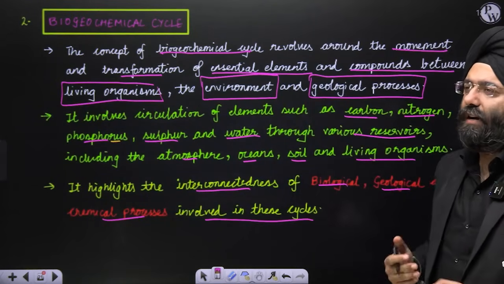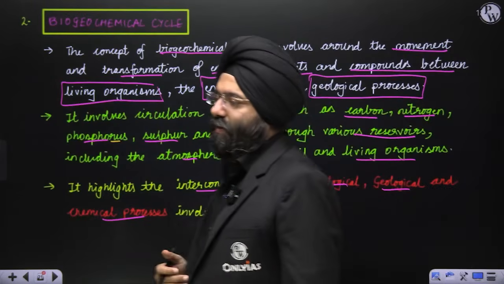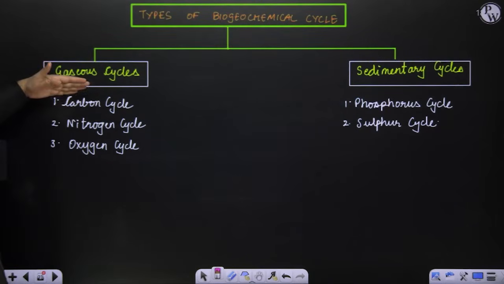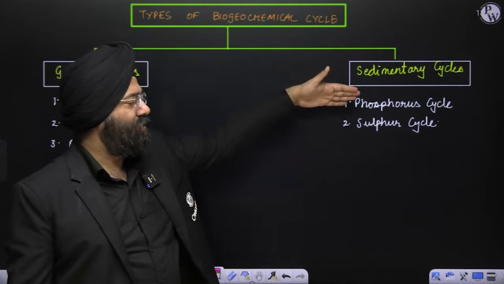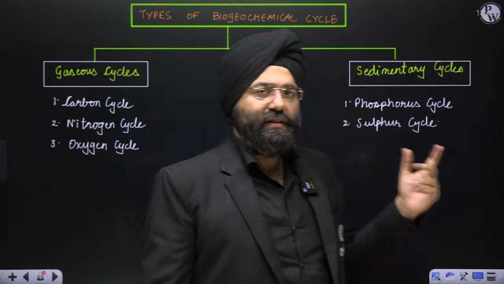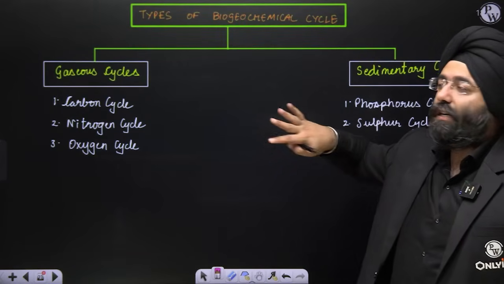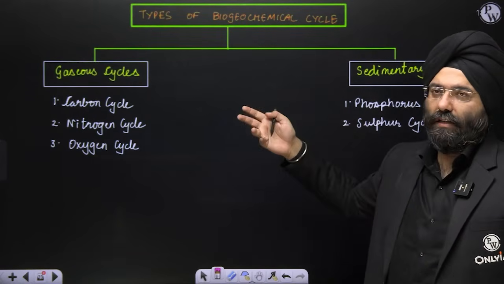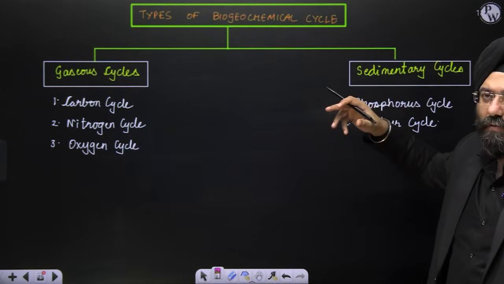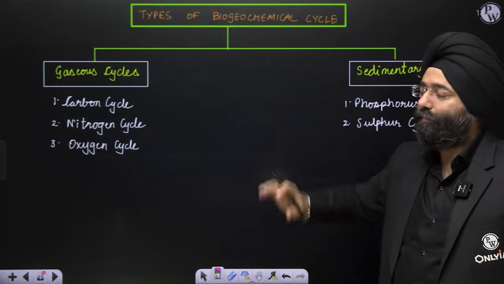Now, when I talk about the biogeochemical cycle, it basically is an interconnectedness between biological, geological, and the various chemical processes involved in the cycle. Now, let us understand the various cycles we are going to study. Let me show you that first. We'll study the gaseous cycles, carbon, nitrogen, oxygen, and we'll study the sedimentary cycles also, phosphorus and sulfur. These are very important. Questions have been asked on them. Even the question was asked which among the following are the sedimentary cycles? They had put carbon, nitrogen, oxygen, phosphorus and sulfur. So only phosphorus and sulfur were correct. This has been asked multiple times in the PCS exams and even in the UPSC exam.